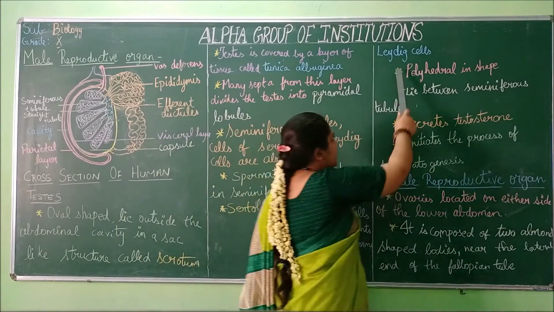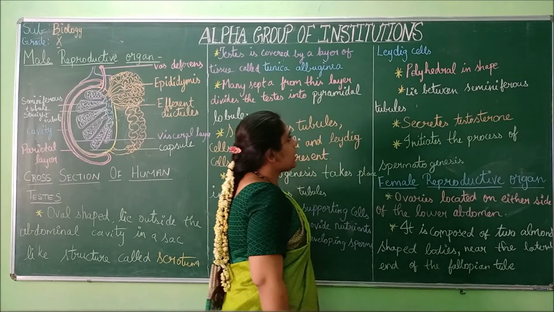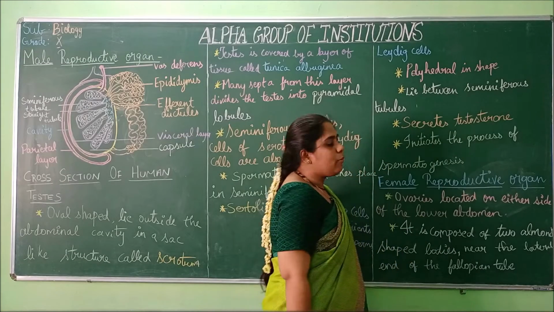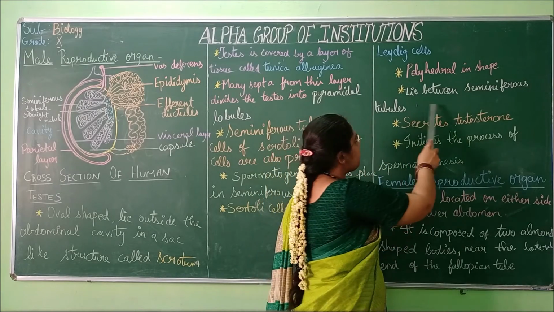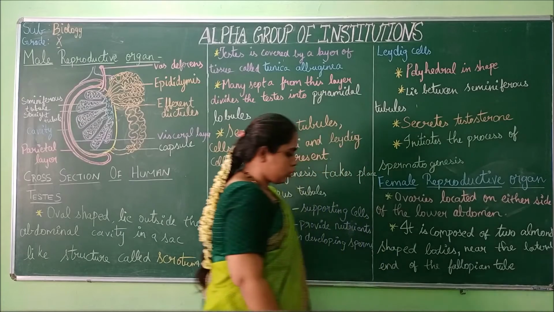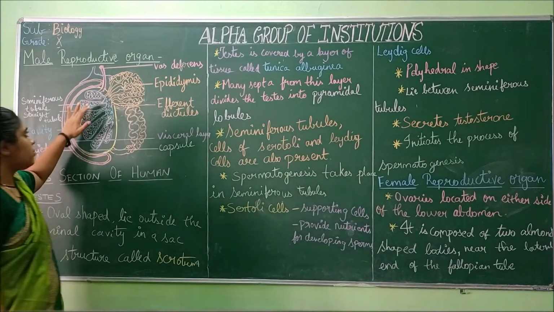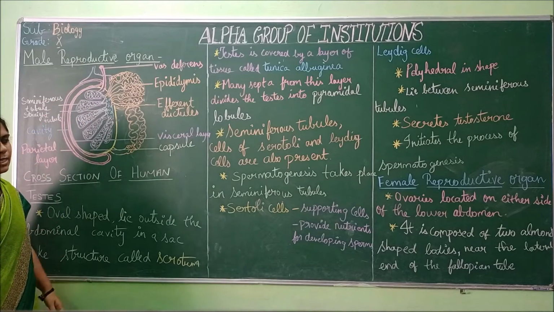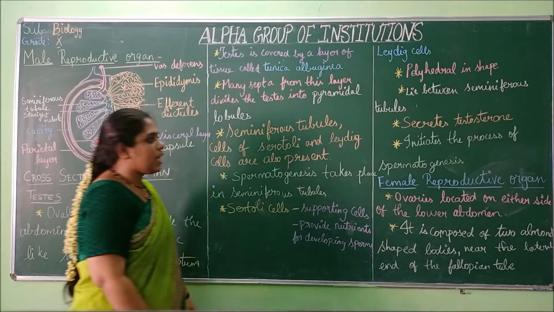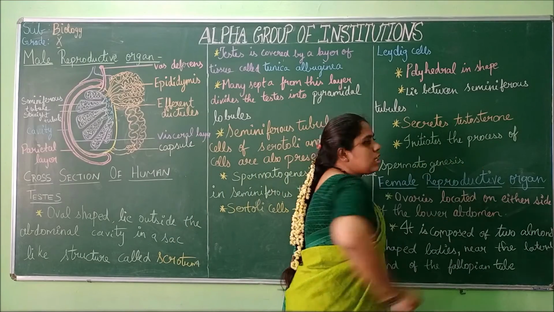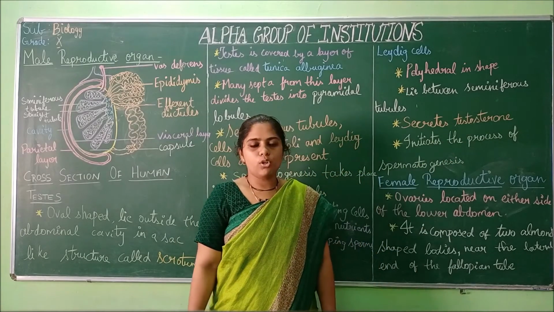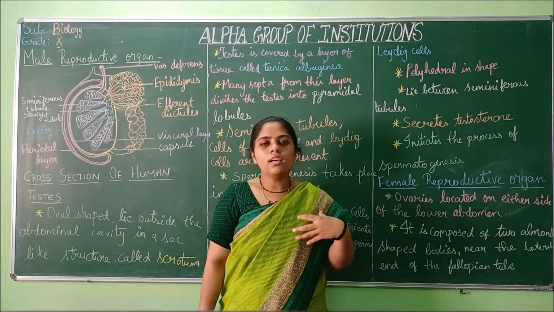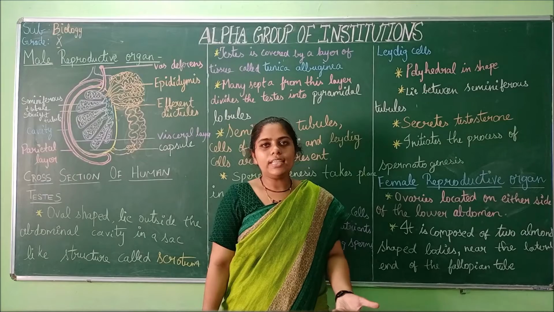Next is Leydig cells. The Leydig cells are polyhedral in shape, and they lie between the seminiferous tubules. The seminiferous tubules are present, and in between them, the Leydig cells will be present. They secrete testosterone. So what does testosterone do? That only reveals the male characters.